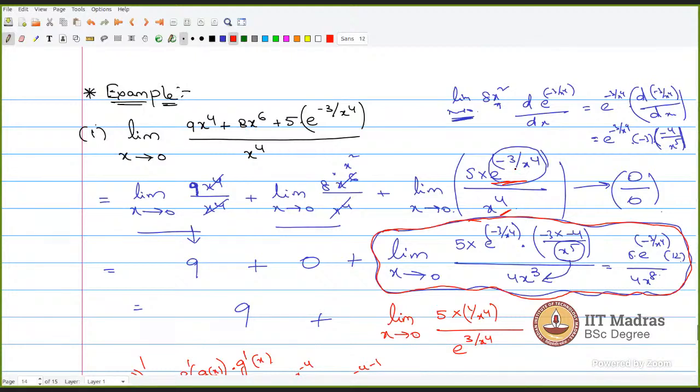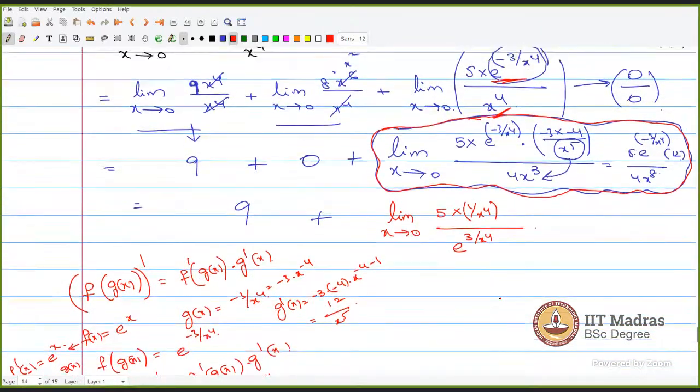If we substitute 0, we get e to the power infinity, which is 1 by infinity, which is 0. Sorry, there is x power 4 also, right? Yeah, that will be 0 times infinity, which is also an indeterminate form. Okay, I got it.